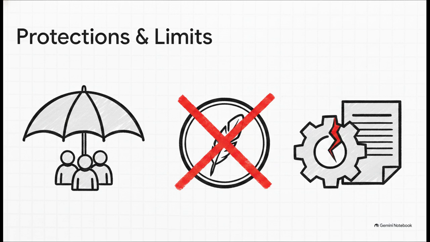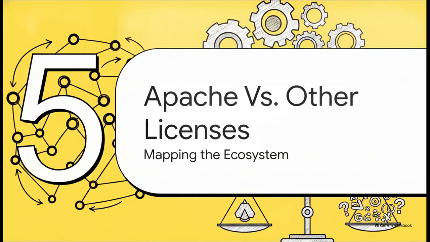Furthermore, it explicitly restricts trademark usage. You cannot use the Apache name or their famous multicolored feather logo for your own product branding. So no matter how much you love the code that powers your startup, you gotta keep the feather off your homepage. Let's shift to Part 5, Apache versus other licenses.